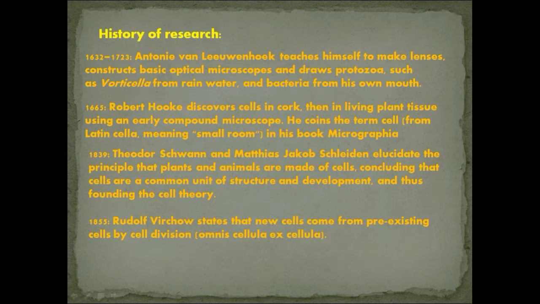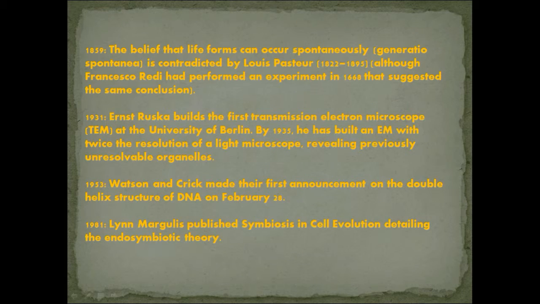In the year 1839, Theodor Schwann and Matthias Jakob Schleiden elucidate the principle that plants and animals are made up of cells, concluding that cells are a common unit of structure and development, and thus founding the cell theory. In the year 1855, Rudolf Virchow states that new cells come from pre-existing cells by cell division. In the year 1859, the belief that life forms can occur spontaneously is contradicted by Louis Pasteur.